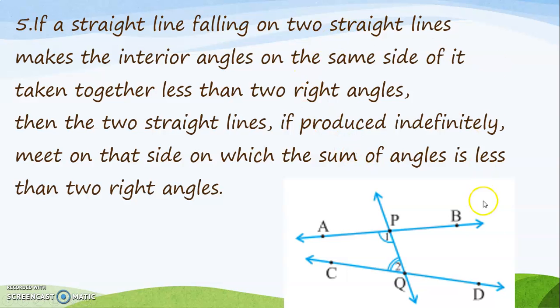If a straight line falling on two straight lines, so we have a straight line PQ falling on two straight lines, AB and CD, makes the interior angles on the same side taken together less than two right angles, that is, less than 180 degrees, and if these lines are produced indefinitely, that is, if we extend these two lines, they will meet on that side on which the sum of the angles is less than two right angles. So that is the fifth postulate.